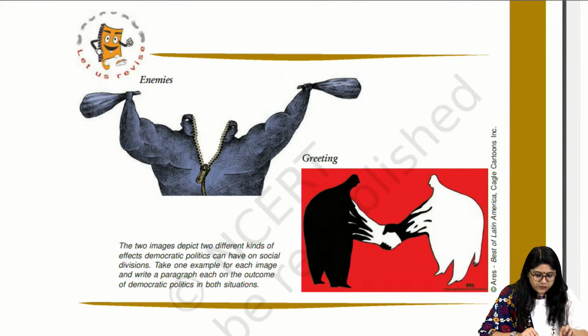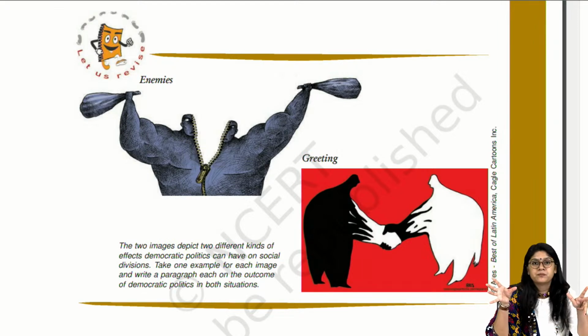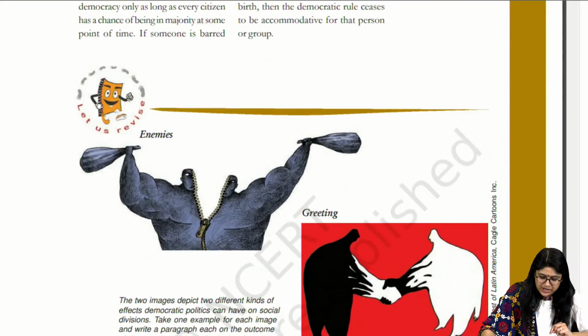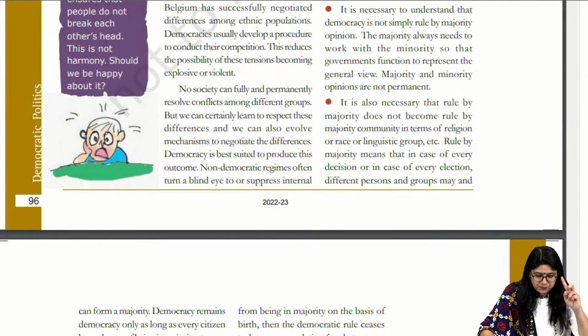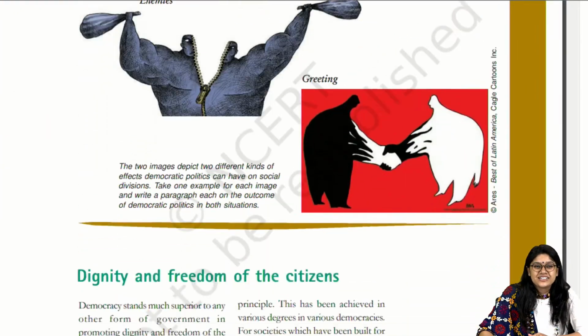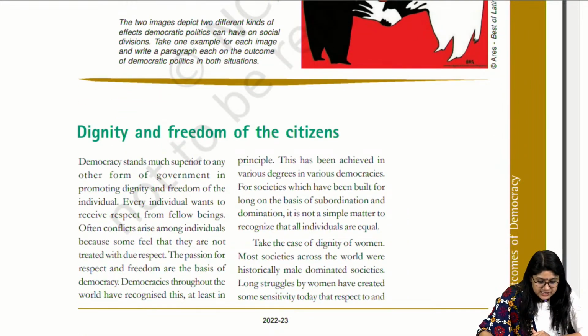Of course we can have social division, where we can see good and bad kinds of situations. Enemies, greetings, they are connecting with the outcome that we have in a democratic country. If you read the previous paragraph, you will have an idea.